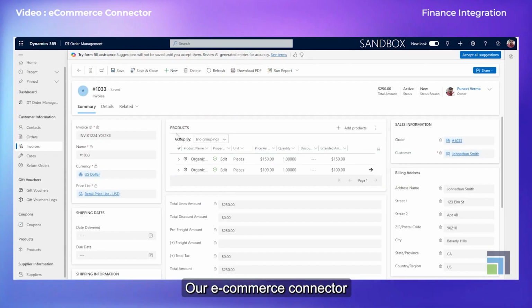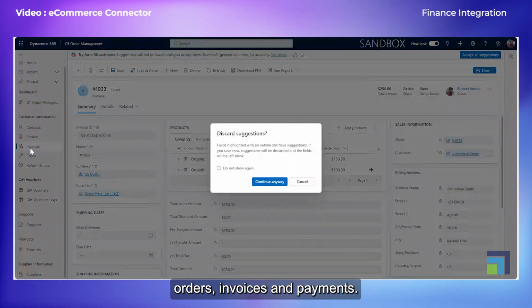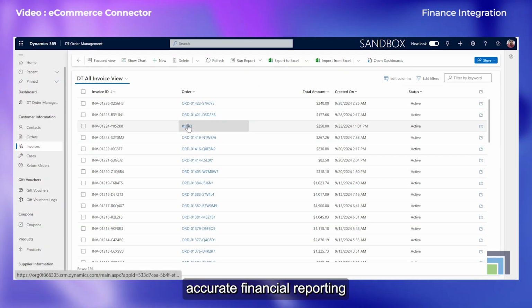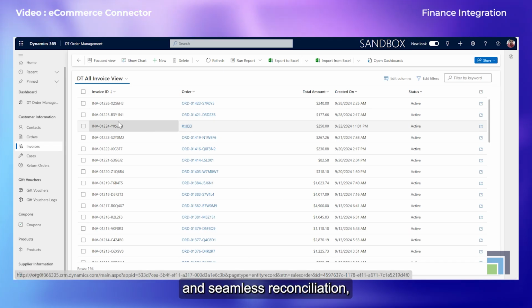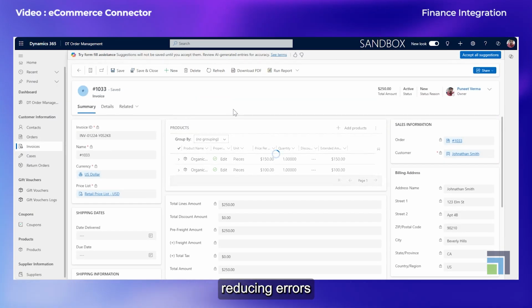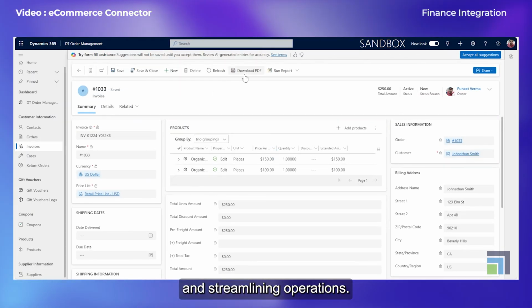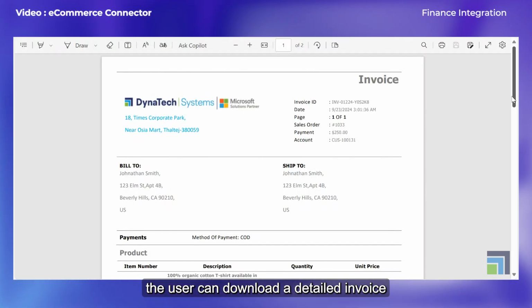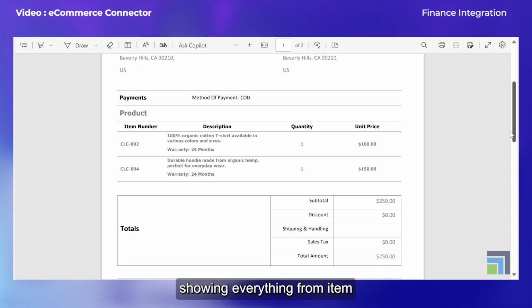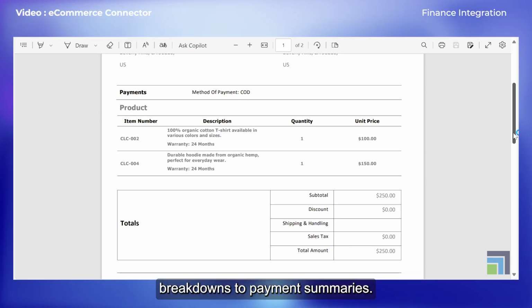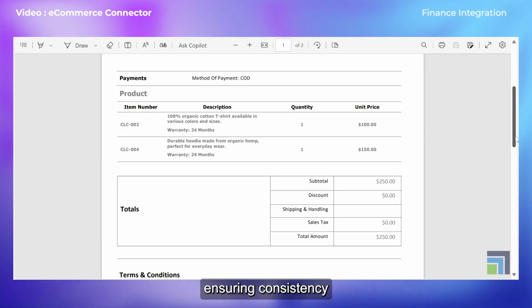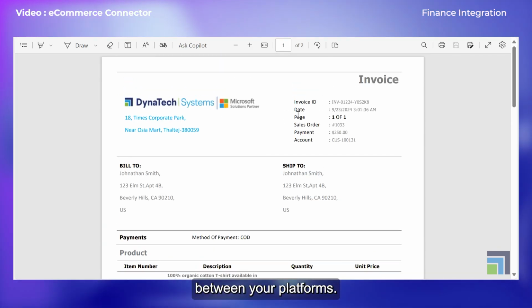Our e-commerce connector also integrates orders, invoices, and payments. This ensures accurate financial reporting and seamless reconciliation, reducing errors and streamlining operations. With one click, the user can download a detailed invoice showing everything from item breakdowns to payment summaries. The same information is reflected in Shopify, ensuring consistency between your platforms.